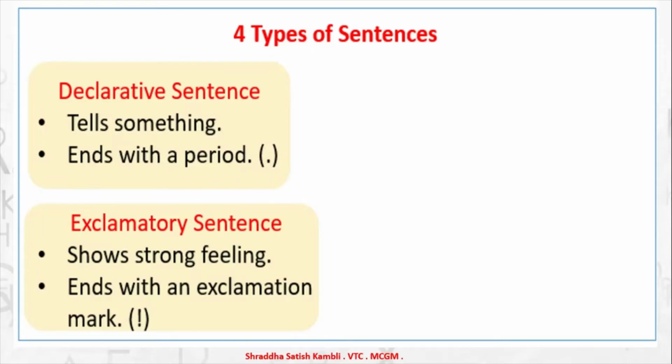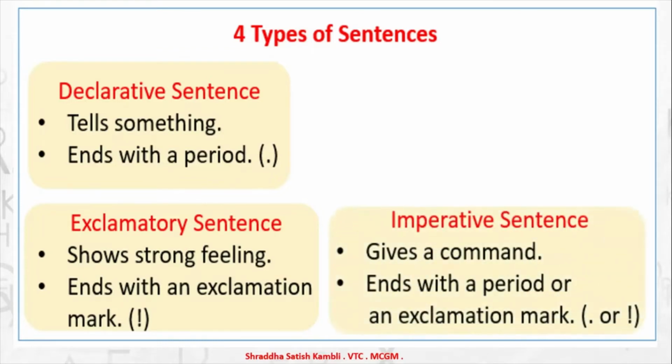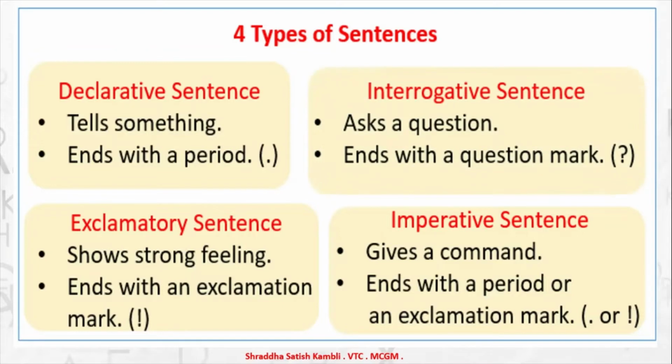Alright, next you have an imperative sentence. An imperative sentence gives a command, it orders you to do something. So sometimes it could end with a period or sometimes with an exclamation mark. And finally, we have the kind of sentence that we're going to learn about today, and that is the interrogative sentence. Interrogative sentence means it always is a question.